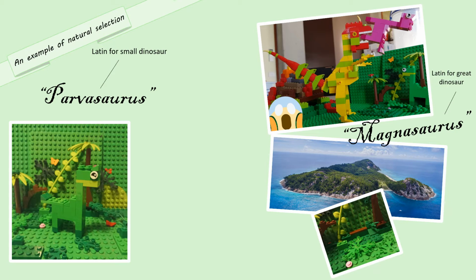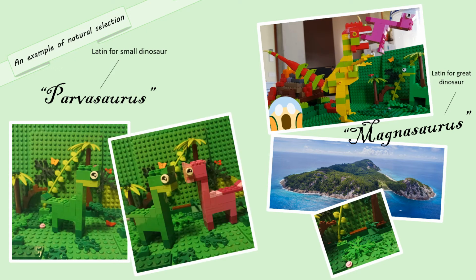Due to genetic variation, there was also a small proportion of bright pink dinosaurs. These dinosaurs stood out from their surroundings and were therefore often consumed before they could reproduce. This variation is similar to the variation of eye color in humans, and it is also inherited from the organism's parents, but the pink dinosaurs were less common due to their disadvantage.